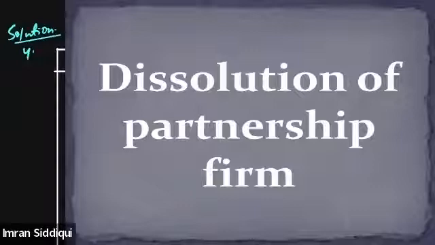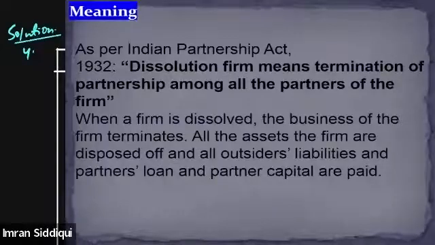Okay, everyone. So in the last class, we were doing questions based on dissolution. We already understood the concept of dissolution. In the first class of this chapter, I explained that dissolution, as per the Indian Partnership Act 1932, means termination of the partnership. Whenever a firm is dissolving, we need to dispose of all the assets and pay off all the liabilities. Unless all the assets are disposed of and liabilities are paid off, a firm cannot be dissolved.